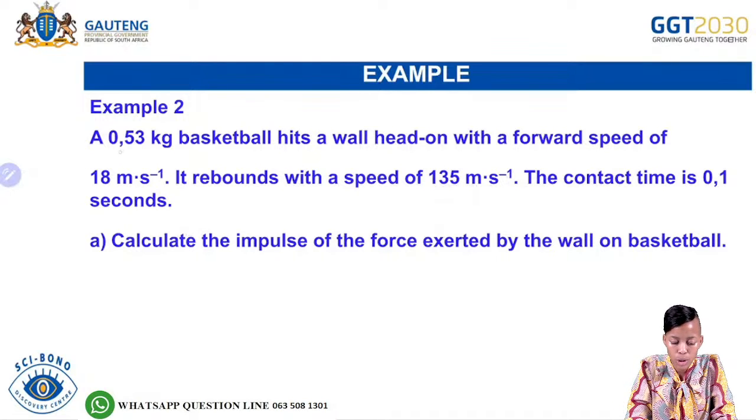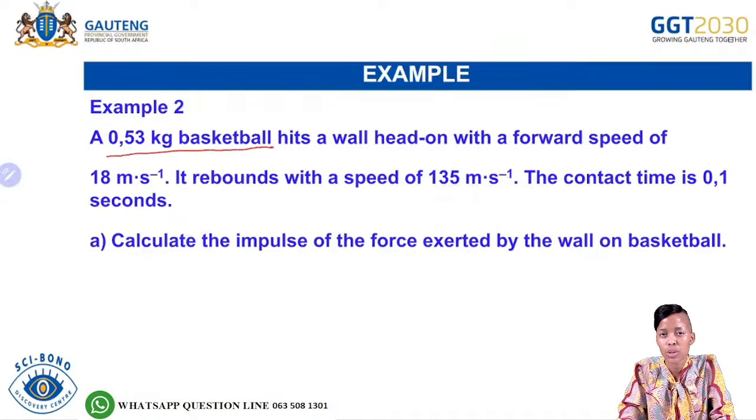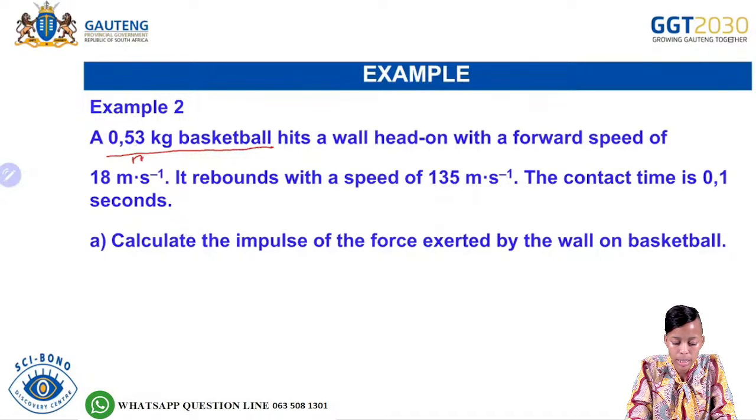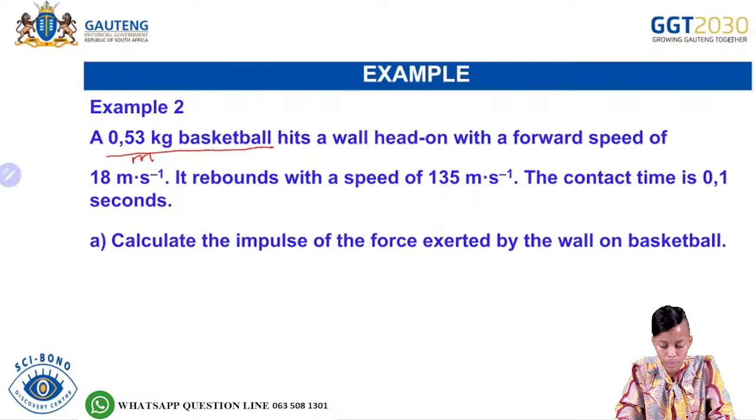It says a 0.53 kilogram basketball, and 0.53 here represents the mass. So it hits a wall head on, with a forward speed of 18 meters per second.